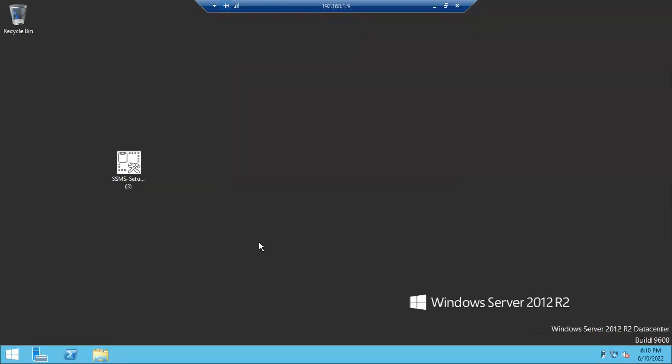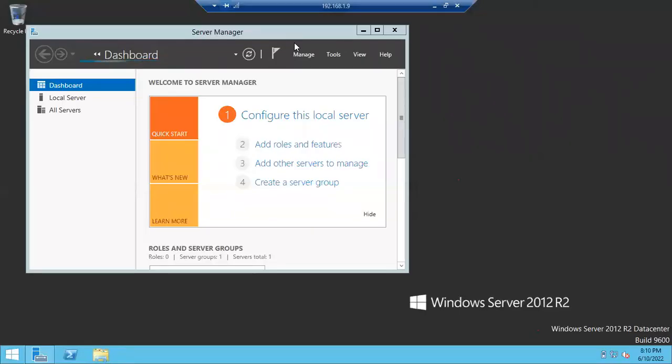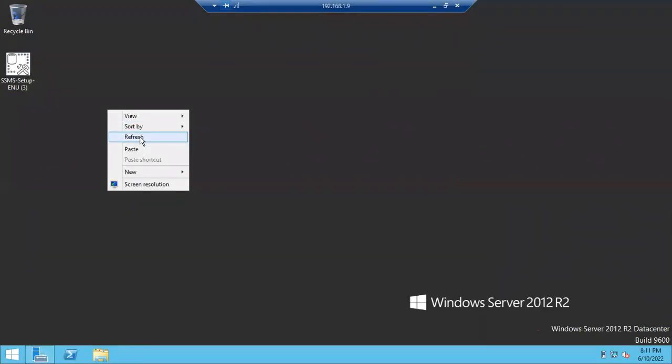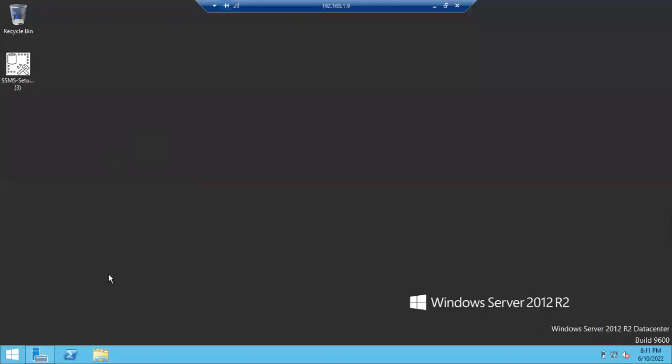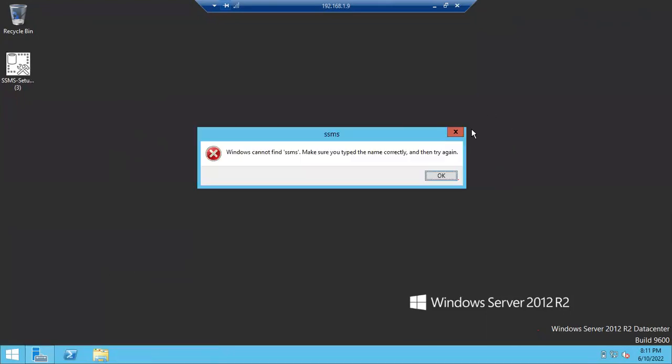Okay, so guys, SSMS is installed. How to open SSMS now, guys? Can anyone tell me the way to open SSMS? Go to folder, path, which folder? Downloads. What will I get if I open the downloads folder? Type SSMS in run. Okay, so type SSMS in run, right? I'll open run, SSMS. Okay, so you'll get an error message.